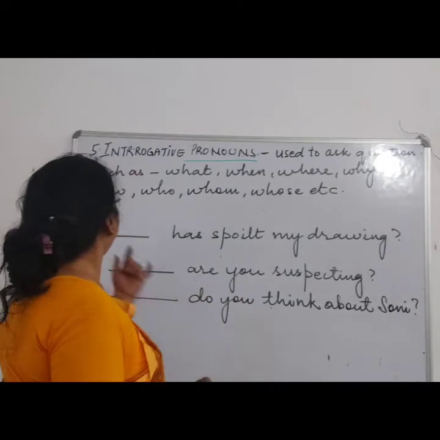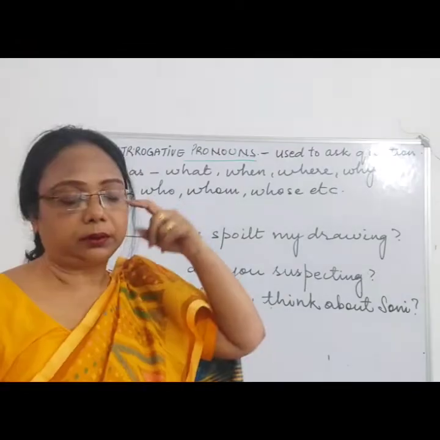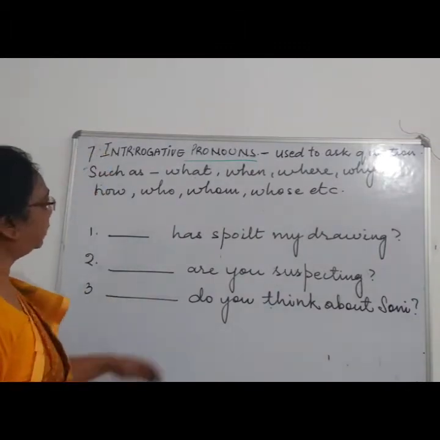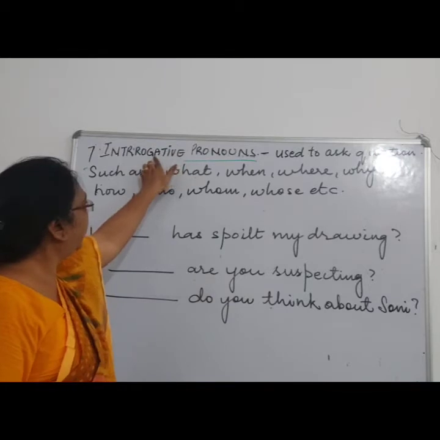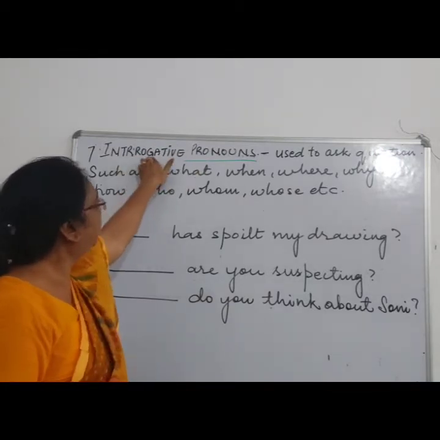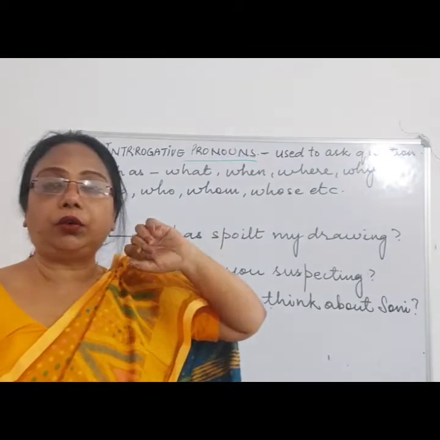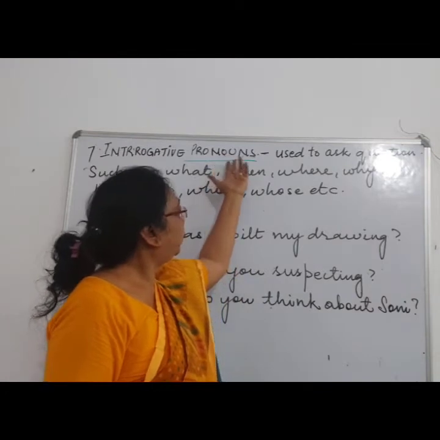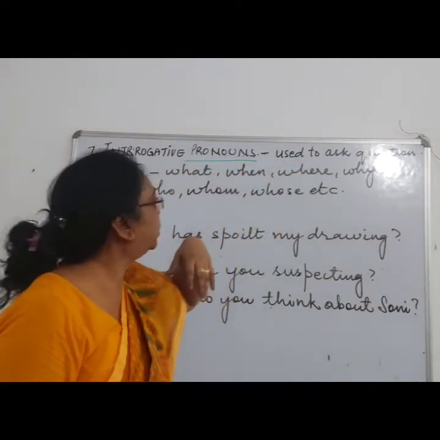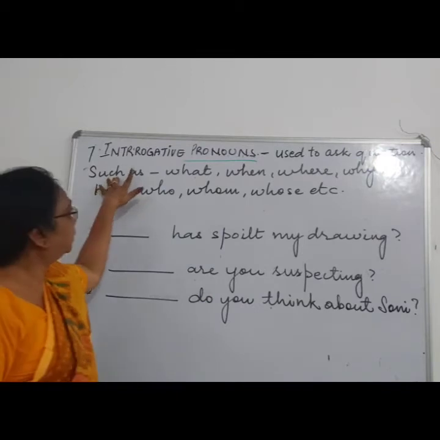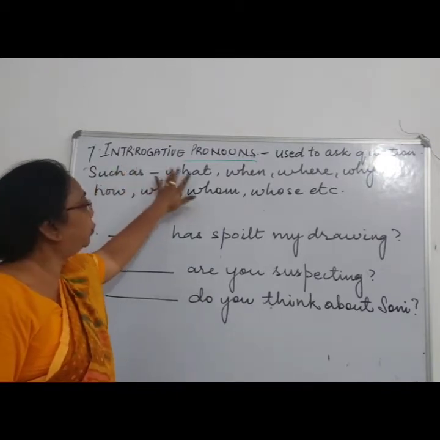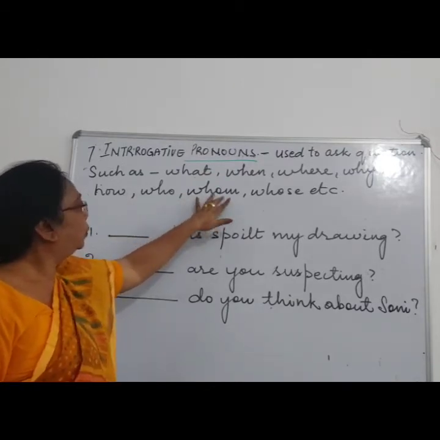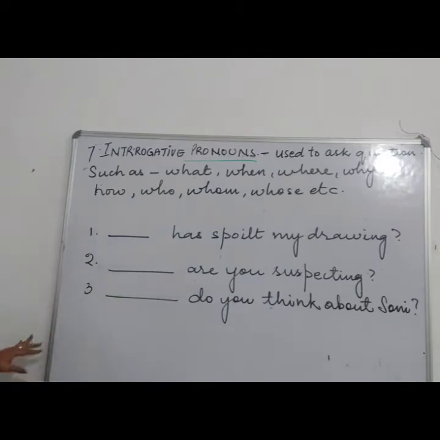Now let's see the sixth. No, this is seventh. The seventh kind of pronoun is interrogative pronoun. Now interrogative means question sentence, right? So interrogative pronoun is used when you are asking a question. For interrogative pronouns we use what, when, where, why, how, whom, whose, etc.